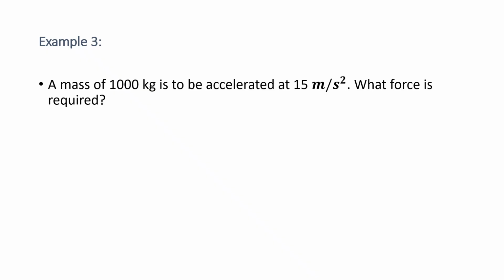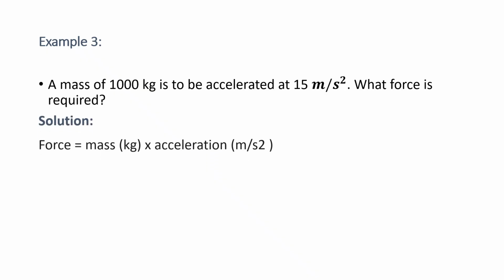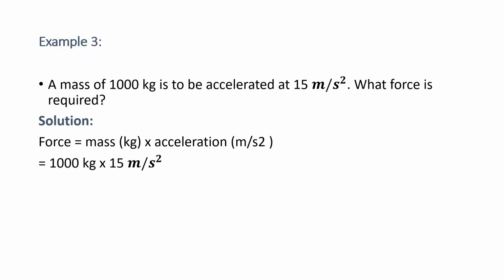Now we are going to see a third example for this. A mass of 1000 kg is to be accelerated at 15 meter per second square. What force is required? Solution for this problem: force equal to mass into acceleration. We know the formula. So mass is 1000 kg, acceleration 15 meter per second square.